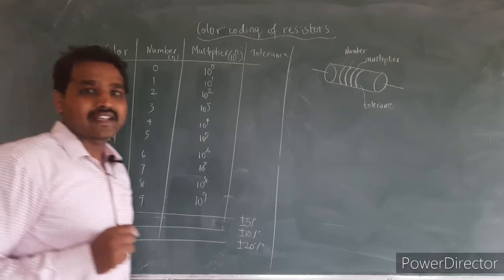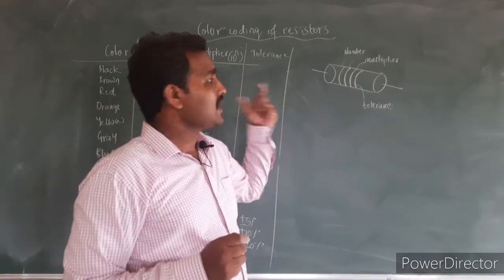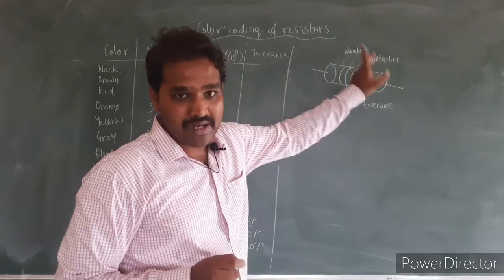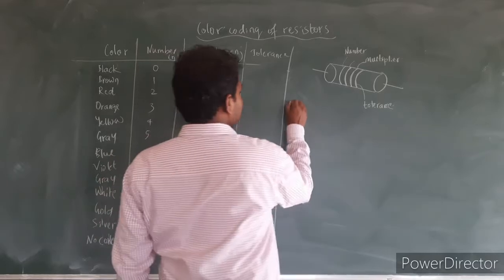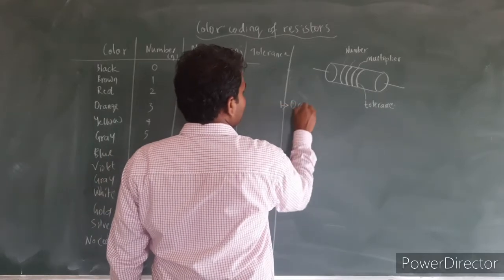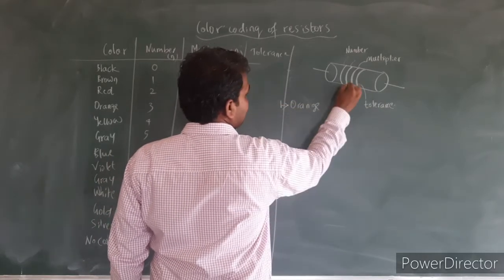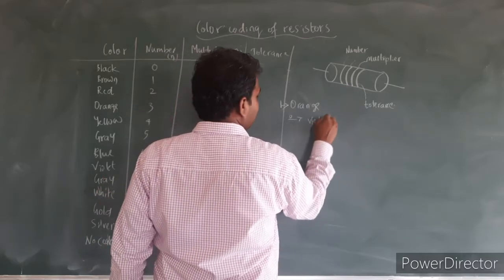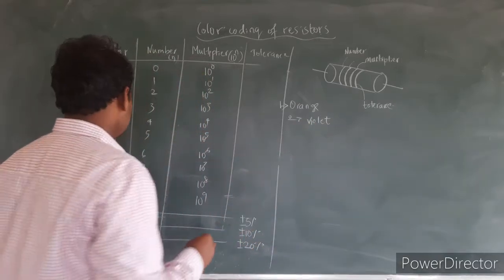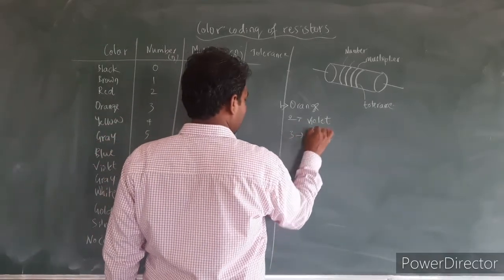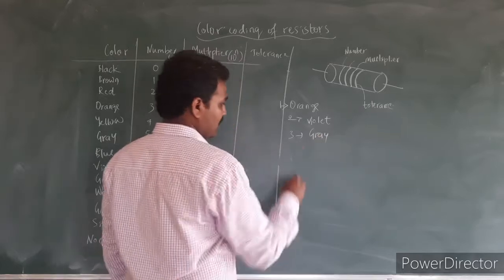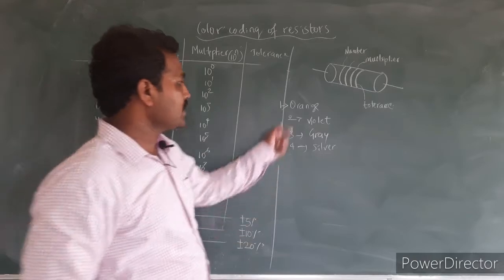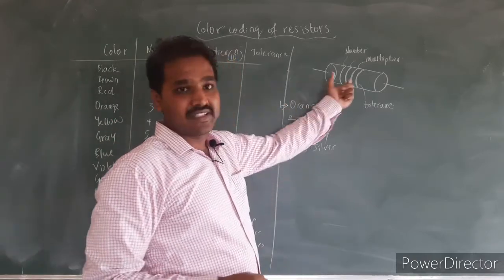We shall take an example, then the concept will be clear. Let us consider a carbon resistor having 4 different color bands. Let us take the first color band as orange, the second color band as violet, the third color band as gray, and the fourth color band as silver. Then what is the value of resistance of this resistor?